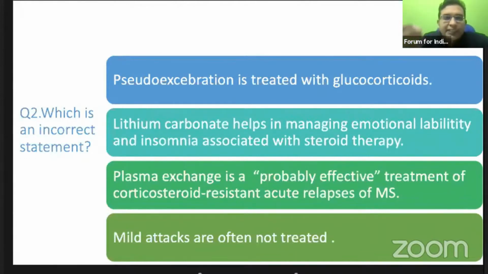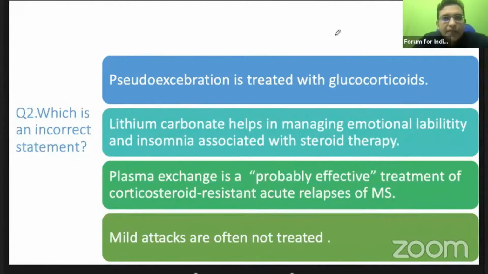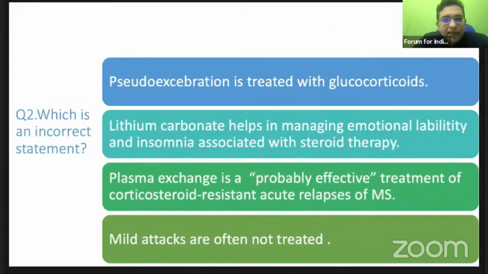Yes, with pseudo exacerbations we should be very careful, because as we know, it is due to heat sensitivity. This pseudo exacerbation could be due to some underlying infection in a multiple sclerosis patient, for example a urinary tract infection. The patient may develop fever, hyperthermia, and pseudo exacerbation, that is an increase in weakness.